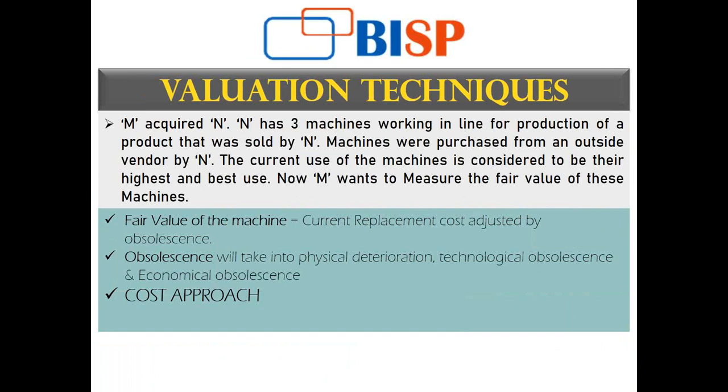That shall be adjusted for obsolescence, as in physical deterioration, technological obsolescence, or economic obsolescence, and any kind of obsolescence that has occurred. I adjust it in my current replacement cost, and I achieve the fair value of the machine.